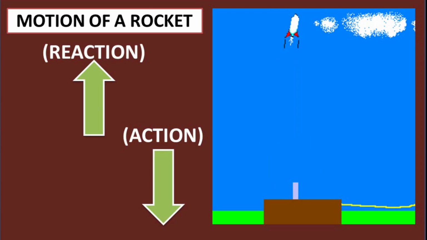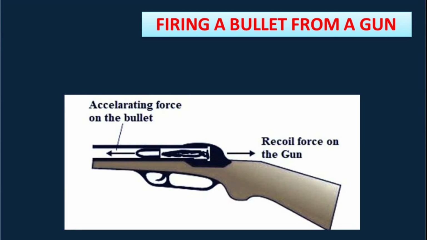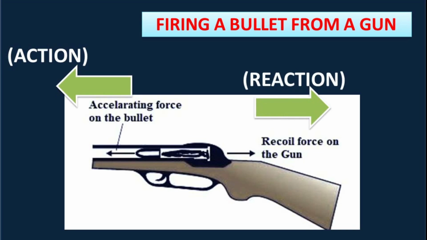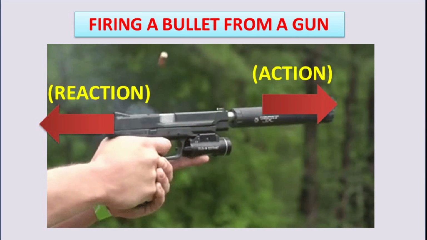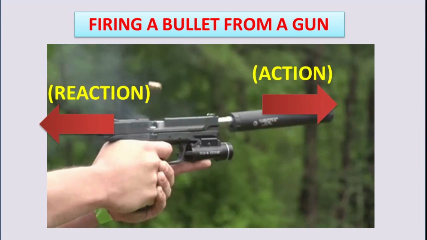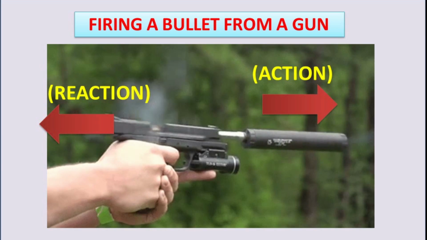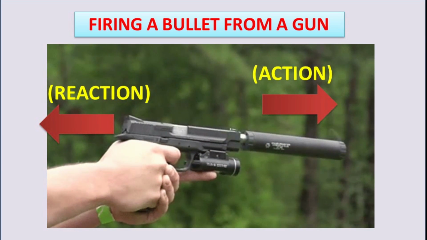Now example number 5, firing a bullet from a gun. When a man fires a gun, it exerts a force on the bullet which makes the bullet move. But according to Newton's third law, the bullet exerts an equal and opposite force backwards on the gun. So the gun slightly moves back, and this is called the recoil of the gun. So action by the gun on the bullet, reaction by the bullet on the gun.